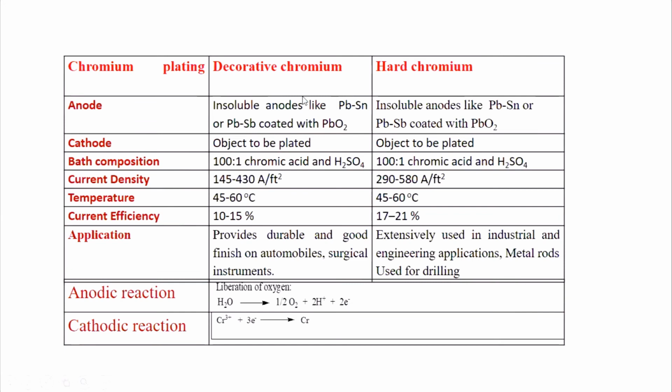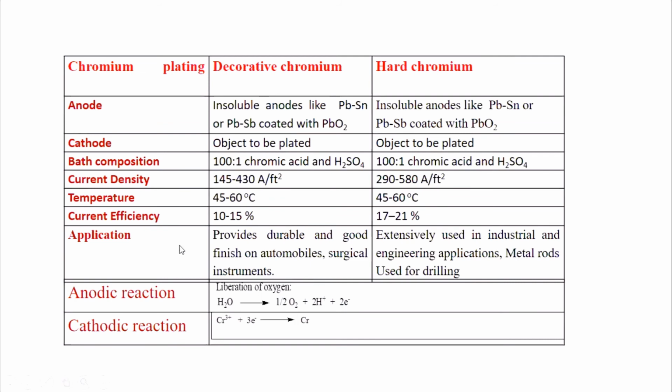Current density: in decorative chromium plating, the thickness of the chromium is less, hence current density will be less, that is 145 to 430 amperes per feet square. Here, current density will be more, 290 to 580 amperes per feet square. The temperature here is 45 to 60 degrees and here it is also 45 to 60 degrees, the same. Current efficiency in decorative chromium is 10 to 15%. In hard chromium, it is between 71 to 21%.